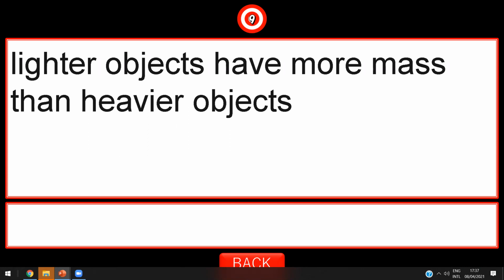Yes, Malik. Lighter, like the pencil, has more mass than heavier, like the car. True or false? True. It's true. Of course not, Malik. Lighter objects have less mass. Lighter have what, Malik? Less. Lighter have less mass than heavier. Great job, Malik. Thanks a lot.